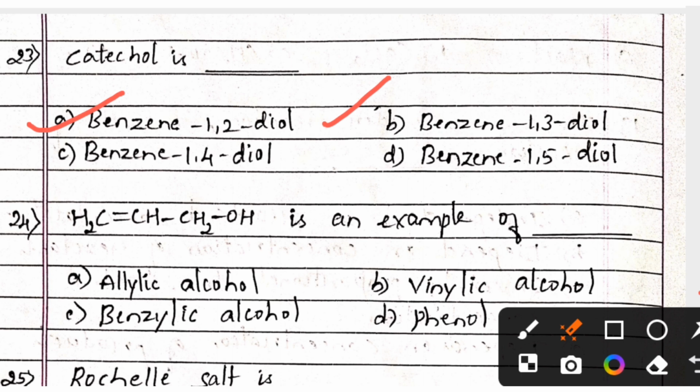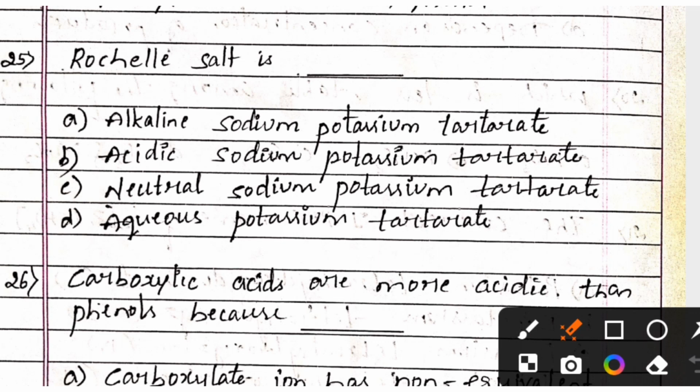CH2=CH-CH2OH is an example of option A, allylic alcohol; option B, vinylic alcohol; option C, benzylic alcohol; option D, phenol. And the right answer is option A, allylic alcohol. Next one, Rochelle salt is option A, alkaline sodium potassium tartrate; option B, acidic sodium potassium tartrate; option C, neutral sodium potassium tartrate; option D, aqueous potassium tartrate. And the right answer is option A, alkaline sodium potassium tartrate.